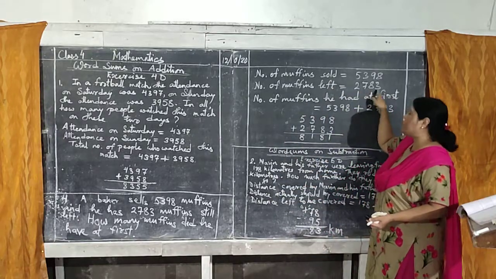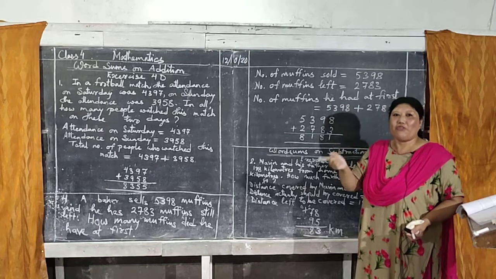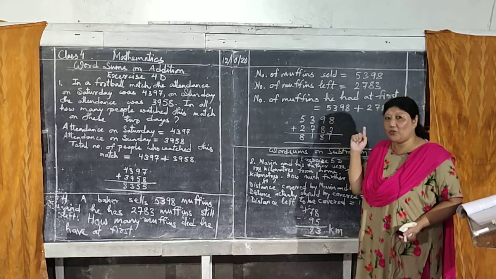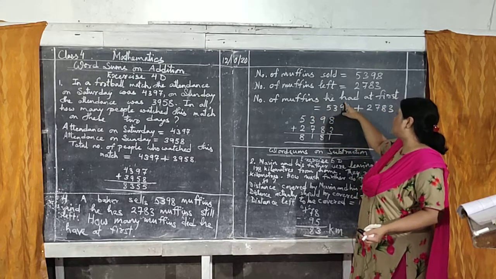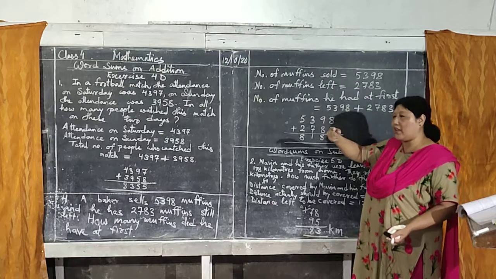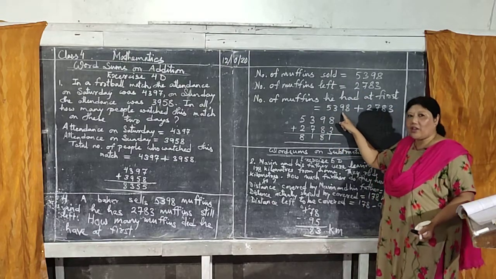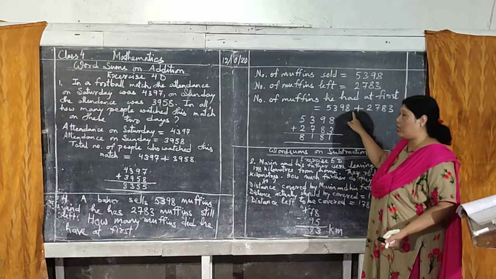Okay, so 2,783. Now before that, before selling, how many were there before selling it? Total was number of muffins he had at first. Okay, at first means before selling. That means you have to add, isn't it? Now you are coming to the real number, okay, from book.